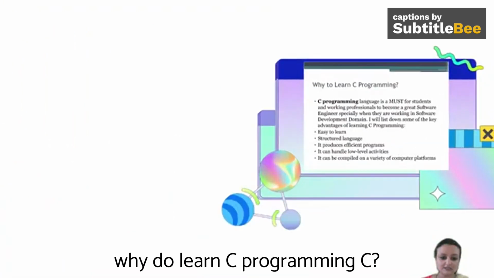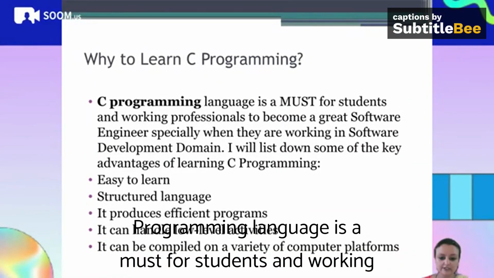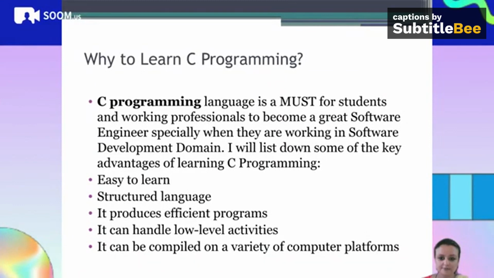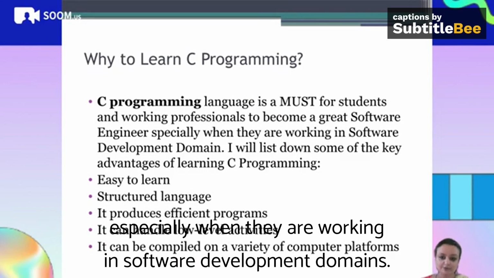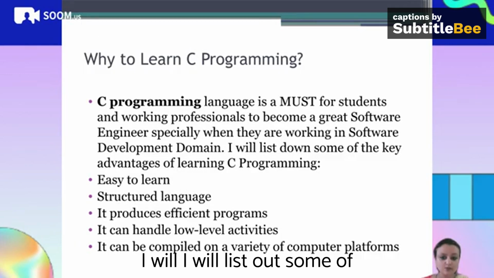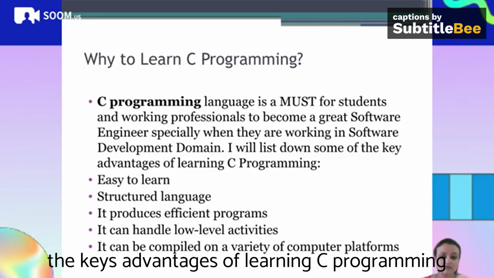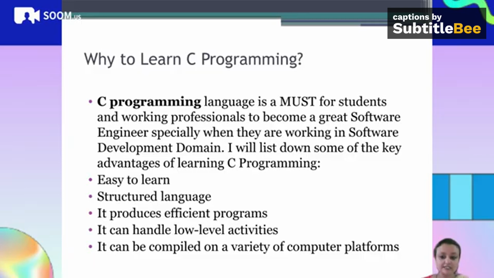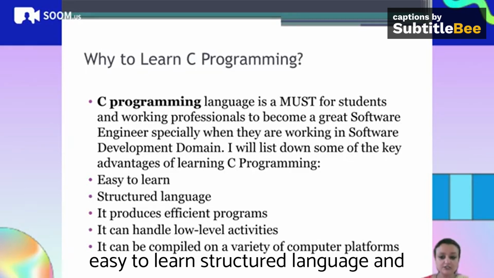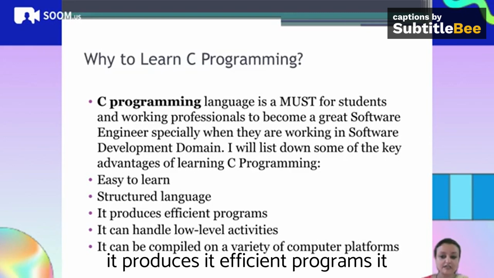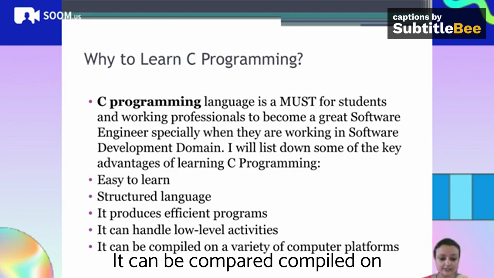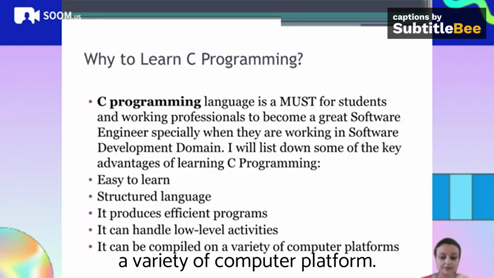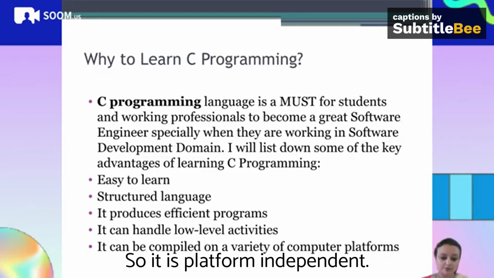Now, why learn C programming? C programming language is a must for students and working professionals to become a great software engineer, especially when they are working in software development domains. I will list down some of the key advantages of learning C programming. Easy to learn, structured language, and it produces efficient programs. It can handle low-level activities. It can be compiled on a variety of computer platforms, so it is platform independent.